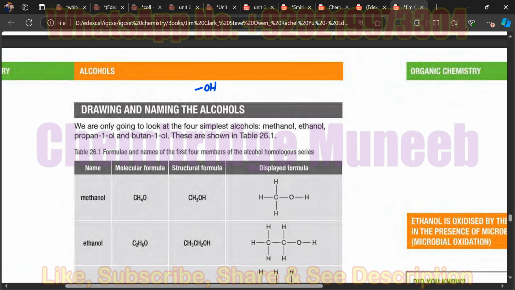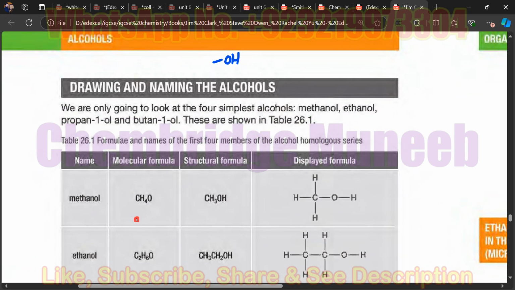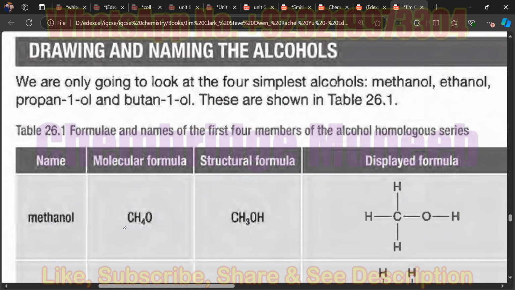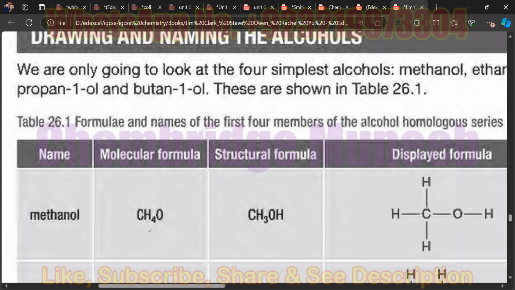Now we can name some of the compounds of the alcohols depending upon the number of carbon atoms it contains. If there is one, we will call it methanol, and the formula will become CH4. This is the molecular formula CH4, and its structural formula will be represented by CH3OH, and its display formula will be represented by this structure. I hope these structures are clear. This structure is clear to you.